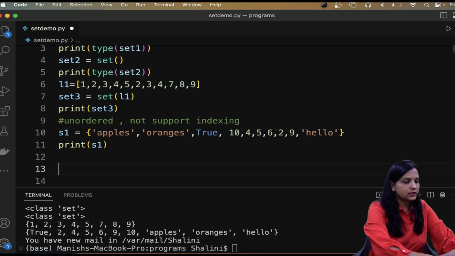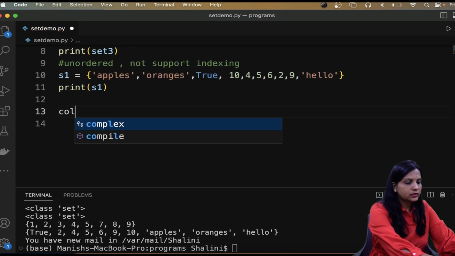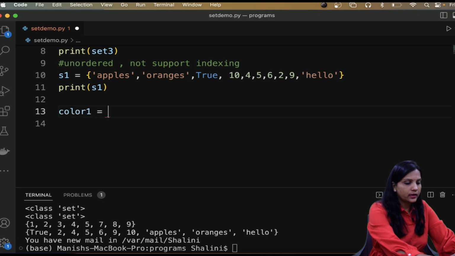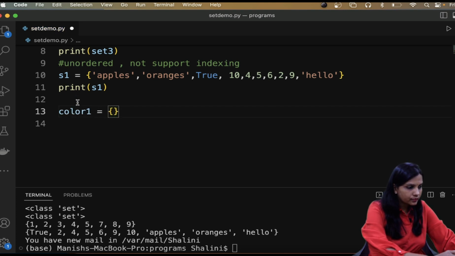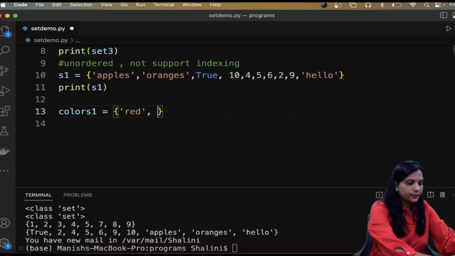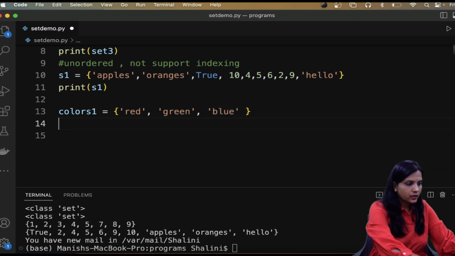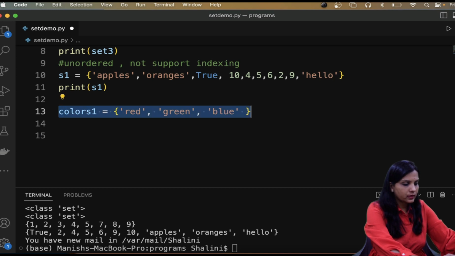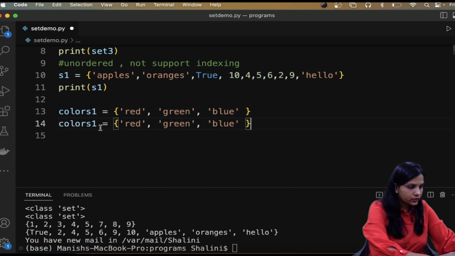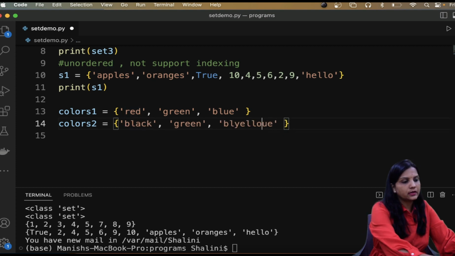Say for example, I create two sets. Suppose I say colors1 equal to red, green, blue, and colors2 is black, green and yellow.